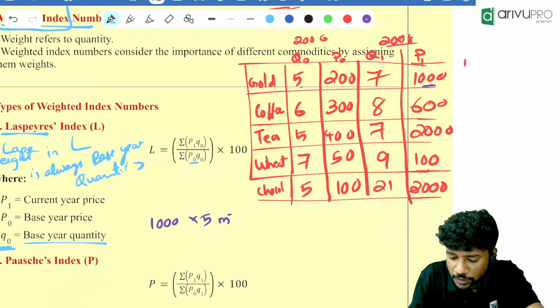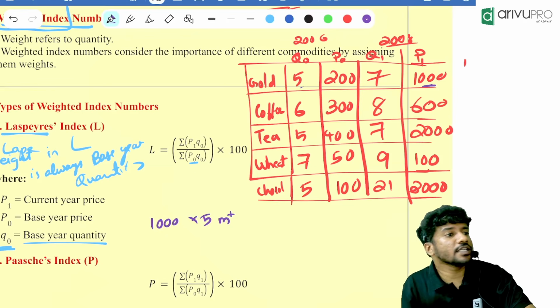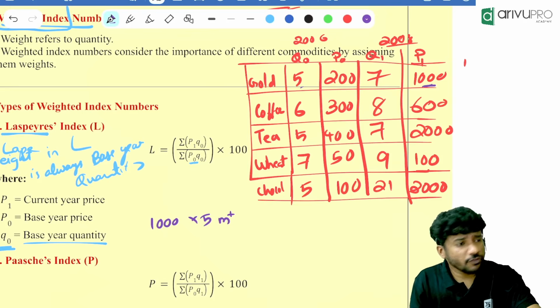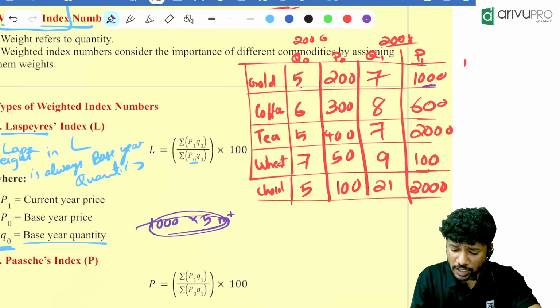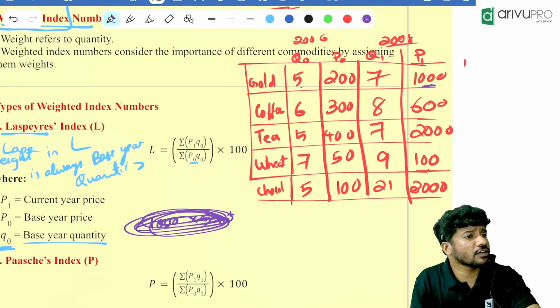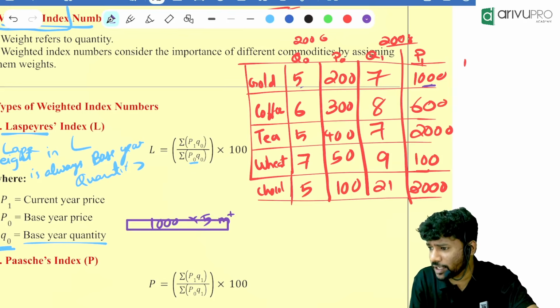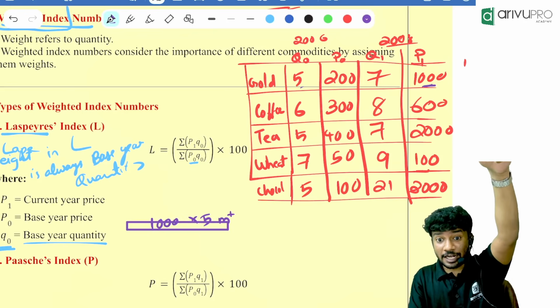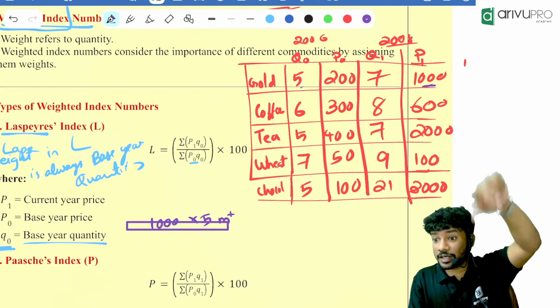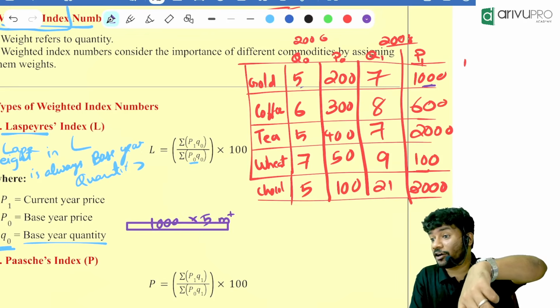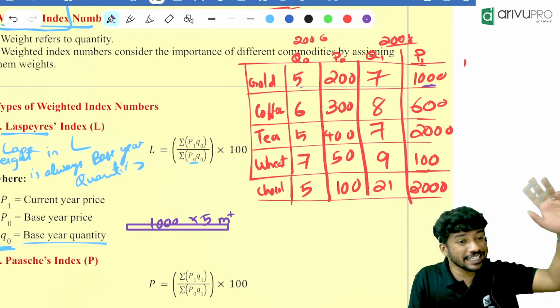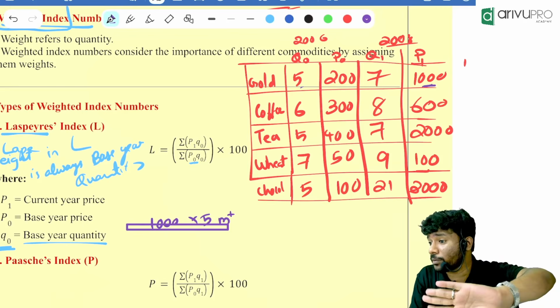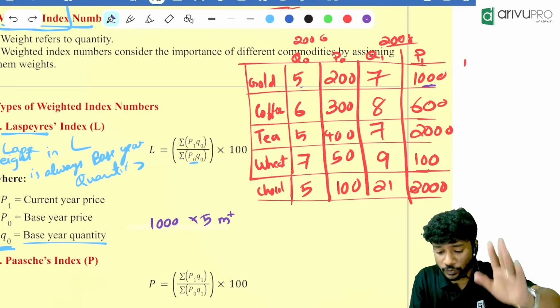Then you click M plus. So 1000 into 5, M plus. If you want to do the denominator first, we can do that also. At the end of the day, we will write both values. Memory calculation is involved in both the numerator and the denominator, so there is no point in finding one first. Whatever you do will be effective.